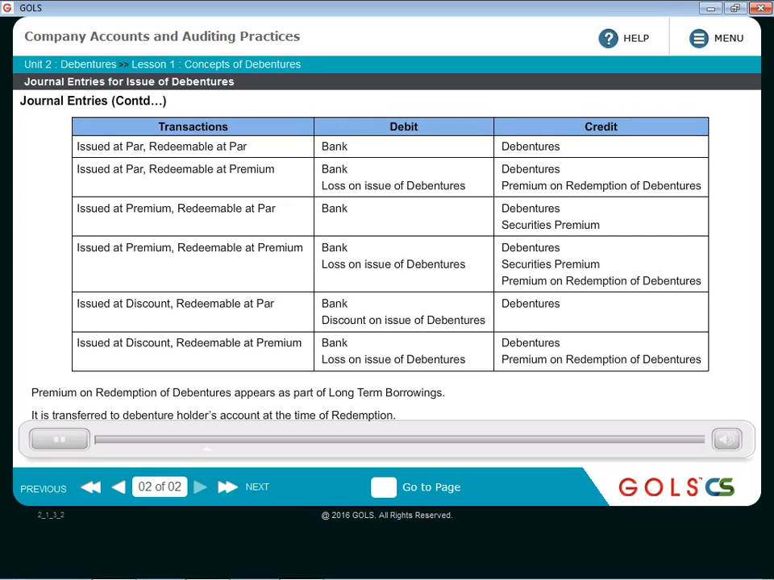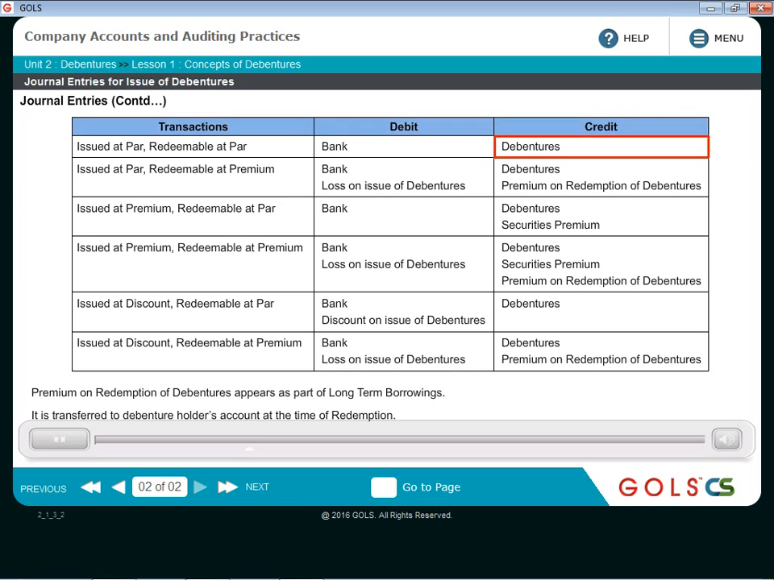One possibility could be debentures are issued at par and redeemable also at par. Since these are redeemable at par, there is nothing extra. There is no extra provision needed at the time of issue of debentures. So the simple entry at the time of issue will be bank account debit to debentures account. Obviously, application, allotment, first call, second call, all those things will keep happening. But the net entry will be bank account debit to debentures account.